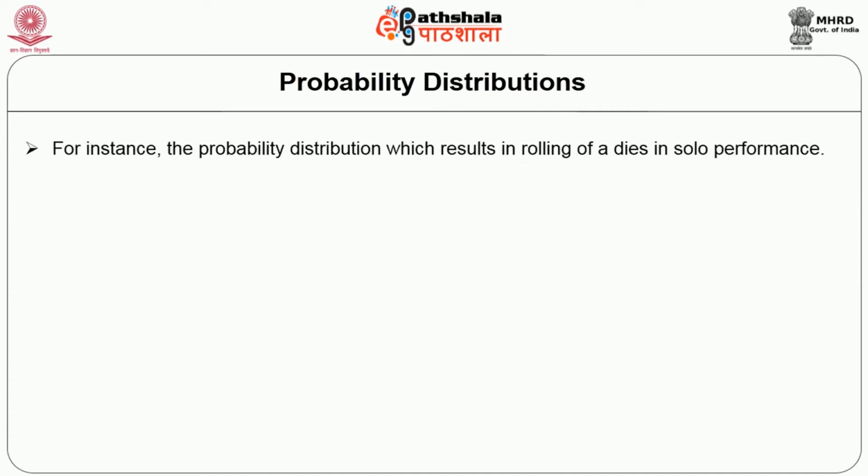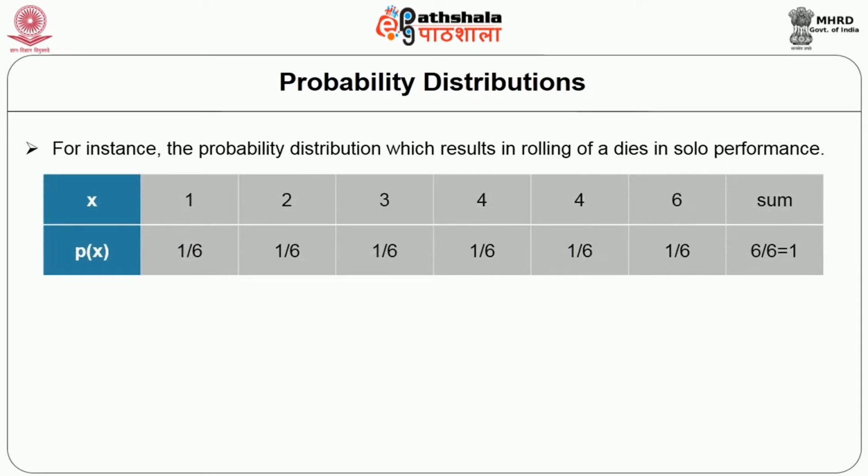For instance, consider the probability distribution which results from rolling a single die. Look at Table 1. It shows clearly how the outcomes of a single fair die are represented. A die has 6 different outcomes, and the probability of x is 1/6 for each. So the sum of probabilities is 6/6, which results in 1. Always, the probability of a certain occurrence will be 1 and that of an impossible occurrence will be 0.